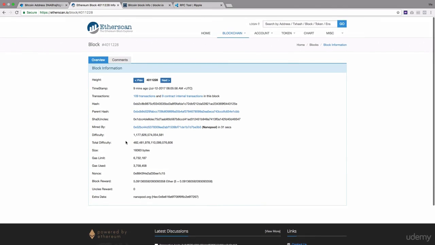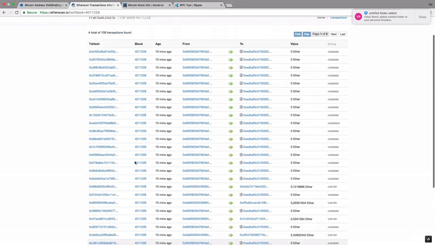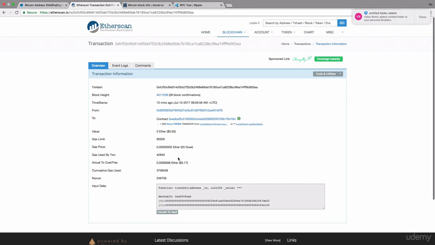Now we can go to the particular transaction. This is the parent hash, meaning the parent block hash. We can go to the transactions. Let's check the 109 transactions this block has added. If you click on this, it will show you all the transactions which have been mined into this particular block by the miner. Click on the transaction hash and you will get the transaction. As you can see, this particular 1000 Veros token has been transferred from this address to this address using this particular method, and this is all the transaction information.